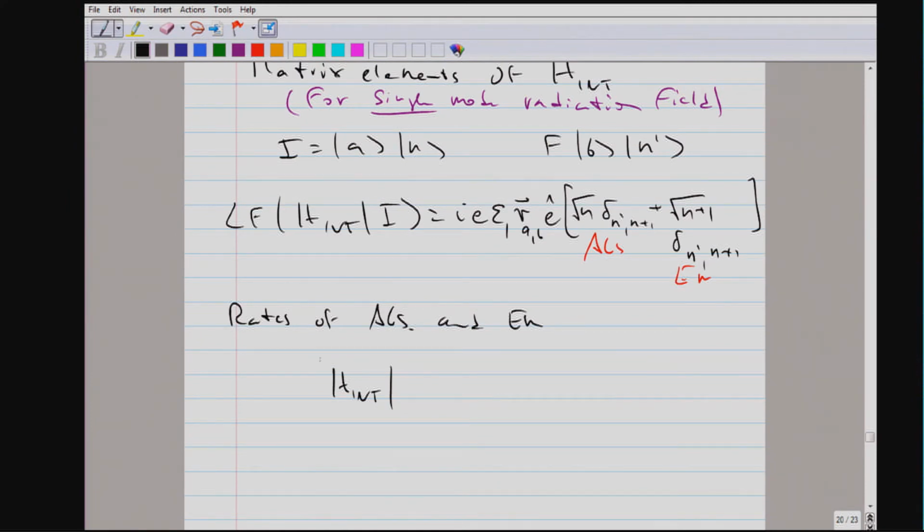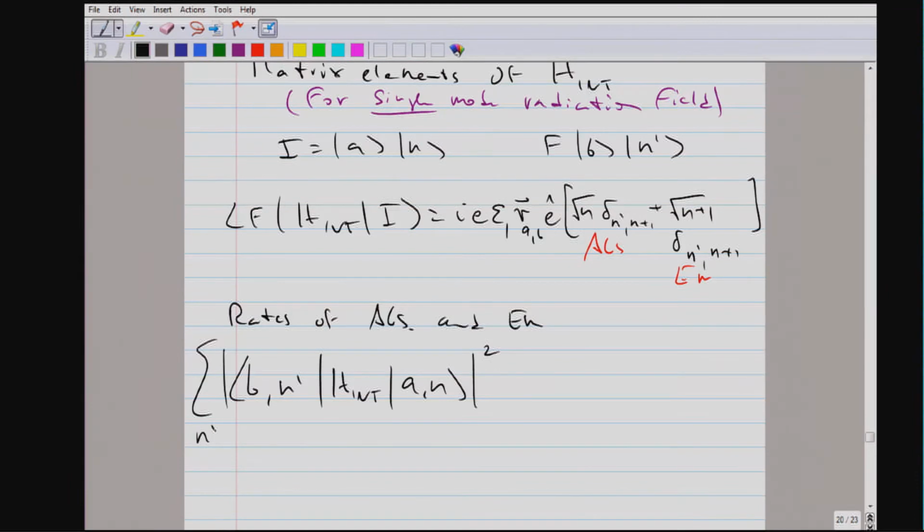So now we can ask what happens when we couple ground and excited states. Let's assume we have an excited state and we sum over all possible photon occupation numbers of the ground state.